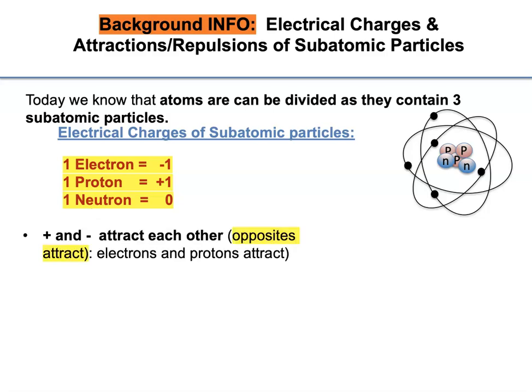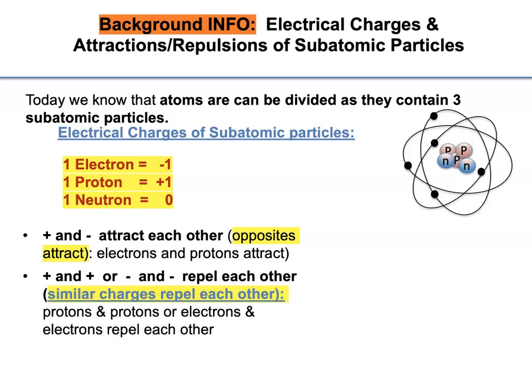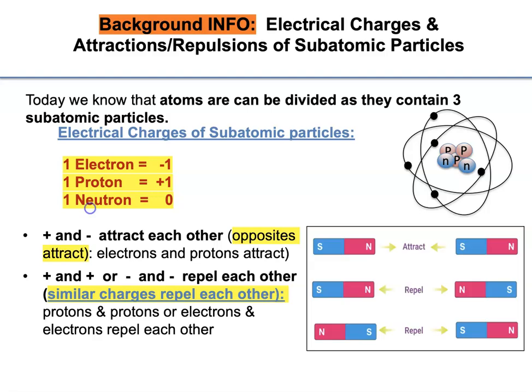And then the opposite charges, electrons and protons, are attracted to each other, and the plus and plus, which are protons and protons, are repelling each other, as well as electrons and electrons repel each other. This is very similar to magnets.